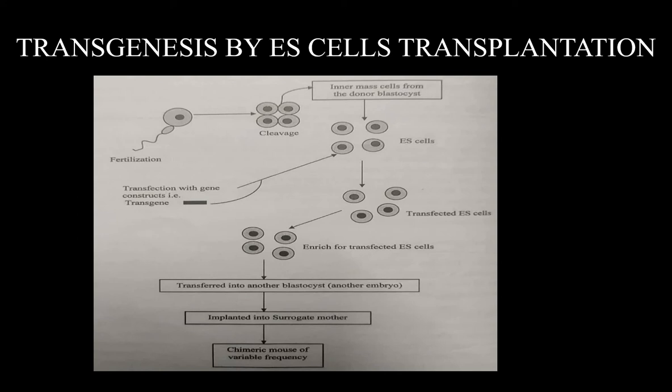Then these ES cells are transfected with the gene construct, that is transgene, and the transfected ES cells are then enriched and transferred into another blastocyst, that is another embryo. Then this embryo is implanted into the surrogate mother, and the surrogate mother gives birth to a chimeric mouse of variable frequency.